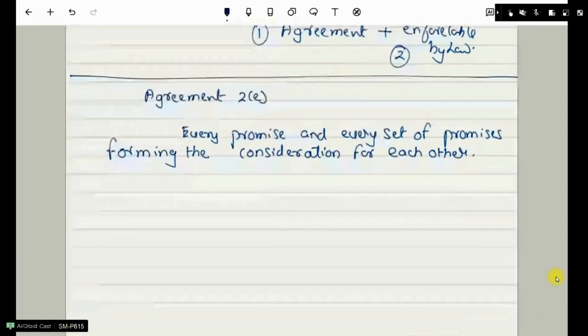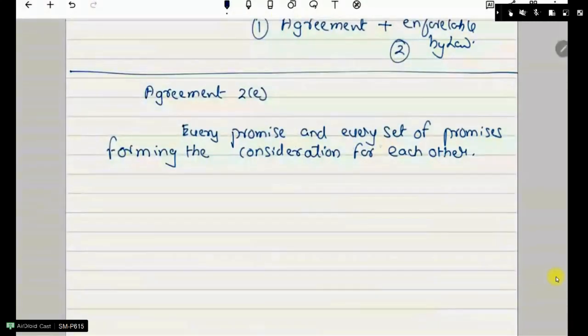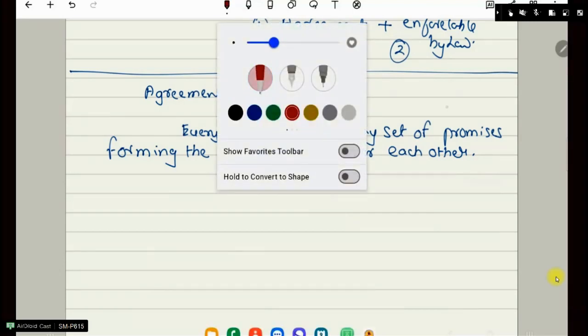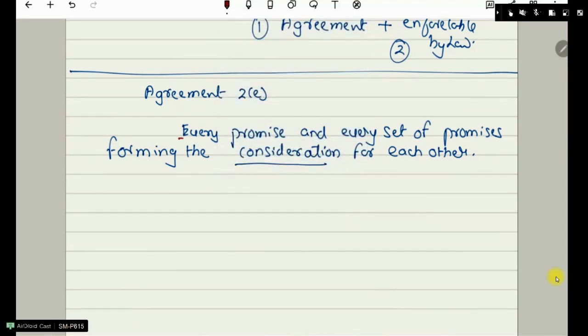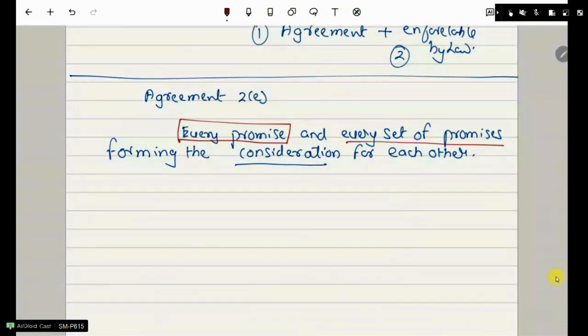Now, as per Indian Contract Act 1872, Section 2(e) says that every promise and every set of promises forming the consideration for each other. Now, you have to break the definition in very simple terms. Here, you have three terms, right? One is your every promise, and it says every set of promises. Then, one more term that we can say is the term called consideration.